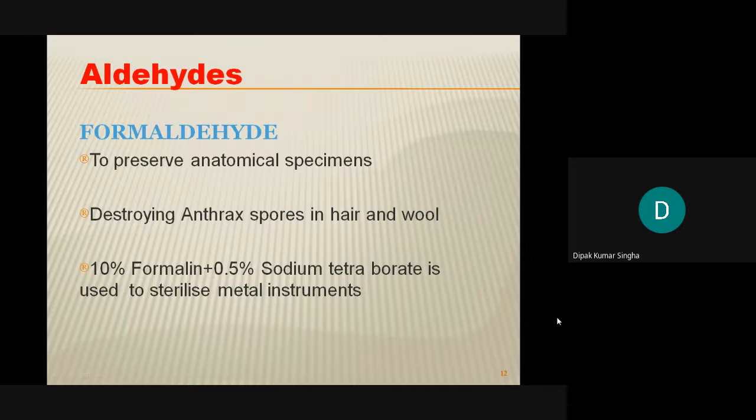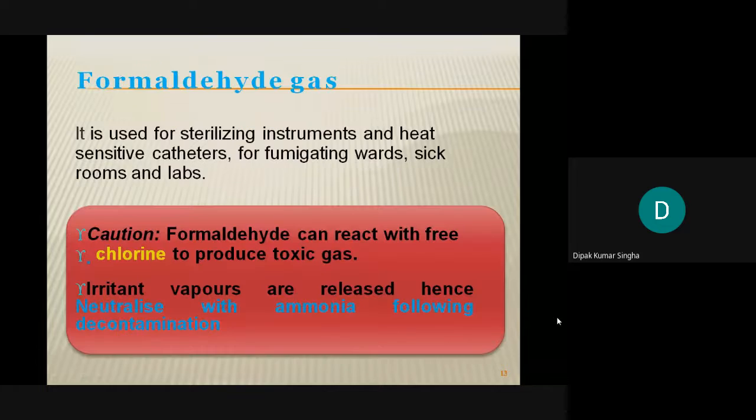It is also a very good disinfectant agent. These combined have a potentiation action, and ultimately all the metal instruments can be sterilized by the aldehyde. Formaldehyde gas is also used. There is formaldehyde liquid and formaldehyde gas, and it is used for sterilizing instruments and heat sensitive catheters also. Sometimes you use urinary catheters and heart catheters for operations, or in case of passing urine, different types of catheters are used as medical devices in the operation theater.